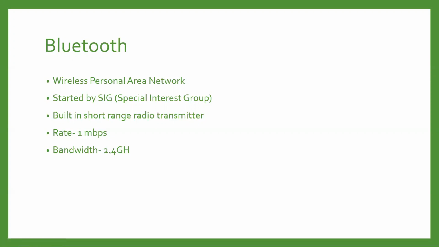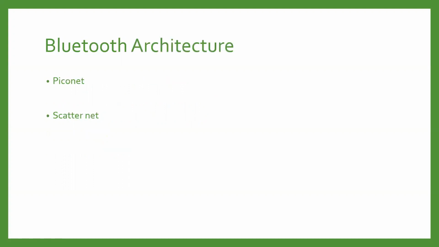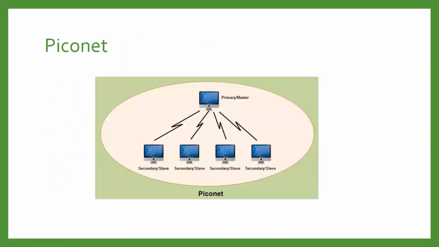Okay, the next thing we will see about Bluetooth is its architecture, how it has been made. This architecture is divided into two parts. One is the piconet and the other is the scatternet. Okay, so we'll start with the piconet.